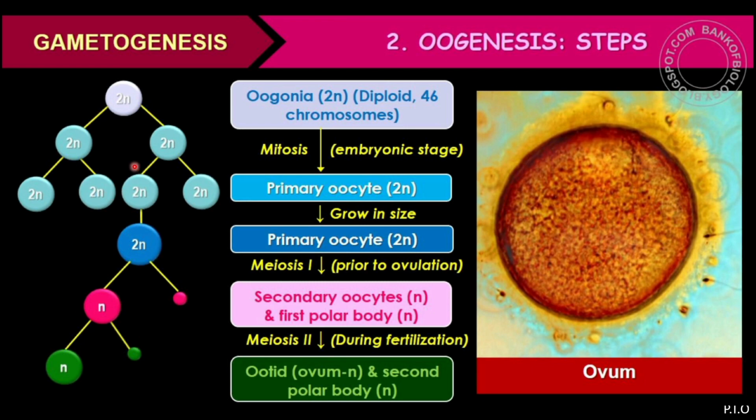So in the process, you will find three stages. The first one is the multiplication, where mitosis takes place. The second one is the growth, which will form the primary oocyte. And the third one is the maturation, where meiosis occurs. And in this meiosis 1 and meiosis 2, you will find the chromosome number reduced to half. That is the haploid gamete, the haploid ootid is formed. So here the diagram showing the ovule.